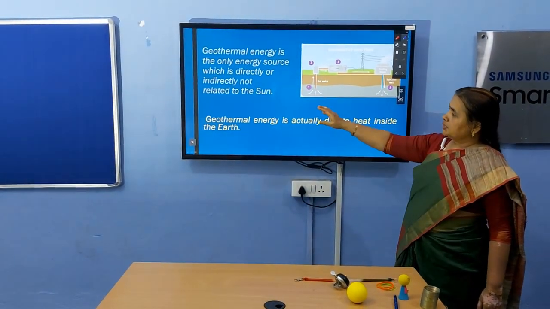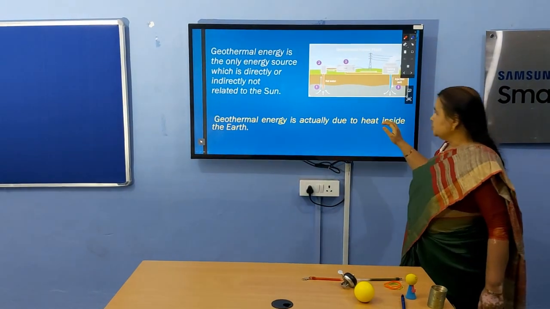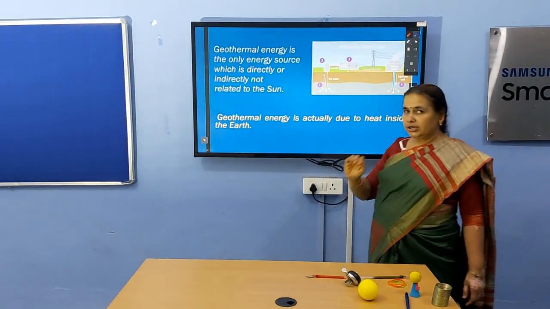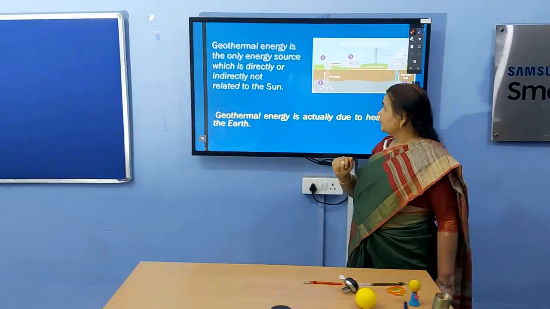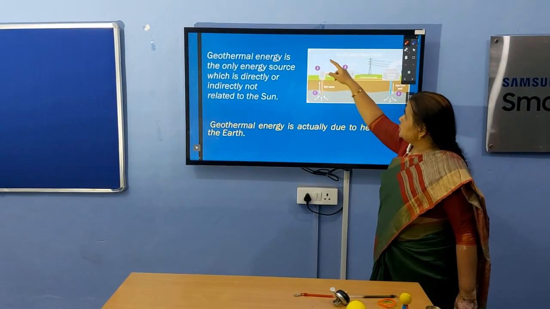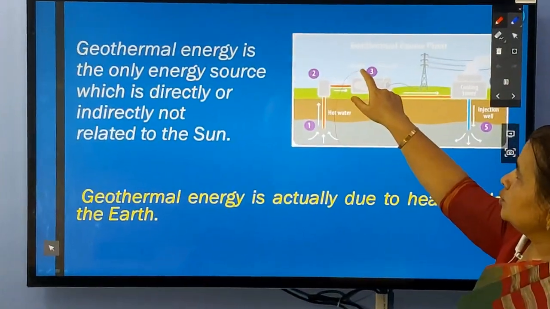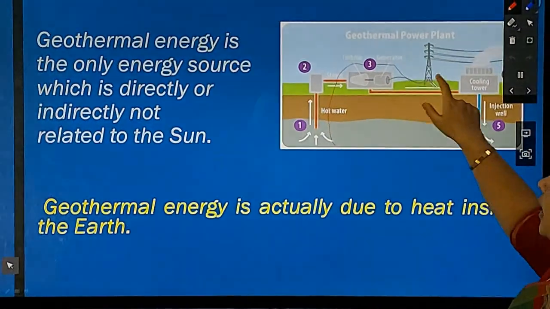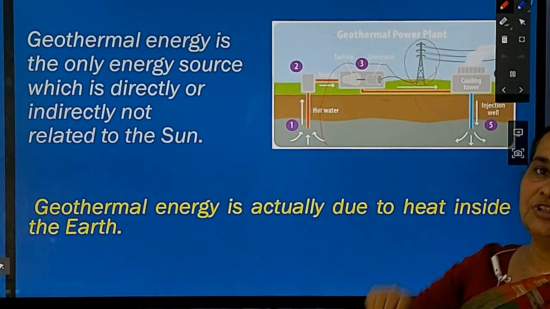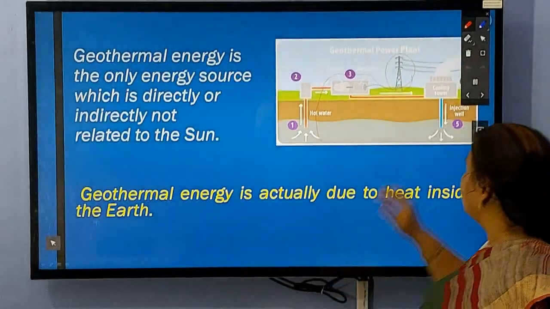It is actually due to heat inside the earth and not directly or indirectly related to sun. This heat energy is used to create steam and then to rotate turbine, then generator, and we can produce electricity with the help of this geothermal energy.